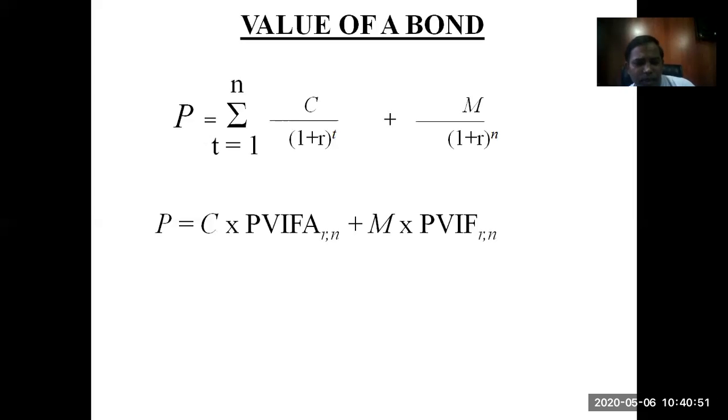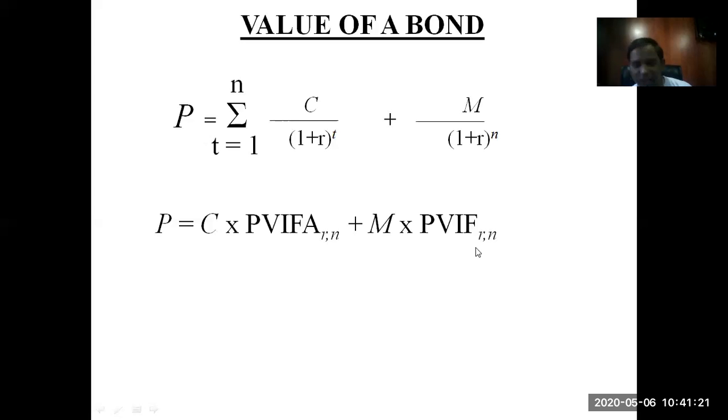Whereas 10% of 100 rupees is going to be the coupon, and it is going to be received constantly to you. And that is why the interest annuity factor. And here it is a one-time payment at maturity after 10 years, and that is why it is PVIF, present value interest factor, because it is supposed to be received in future, and we are calculating the price as on today. So we need to convert this future value into present value.